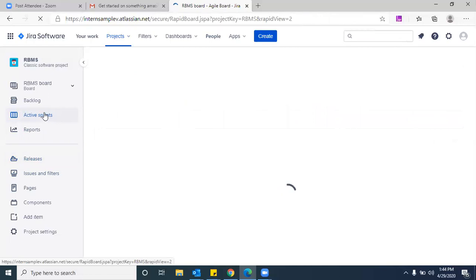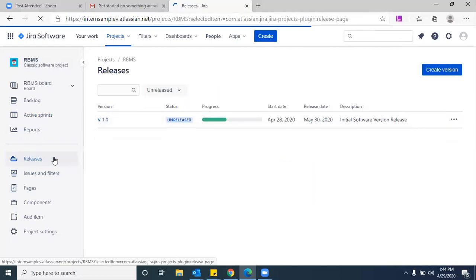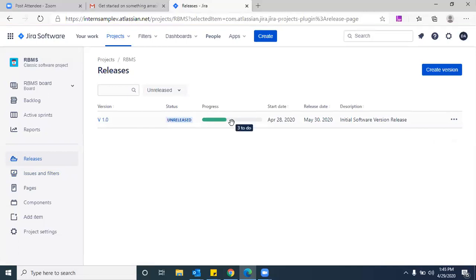What does this release exactly do, Dilip? Is Jira integrated to any deployment tools? If the project is integrated, you can deploy automatically. Otherwise, even without integration, you need to understand how many issues this particular version consists of, how many issues are done and how many are pending. If the green color is complete, then all user stories are completed. It is ready for release. You got the point?